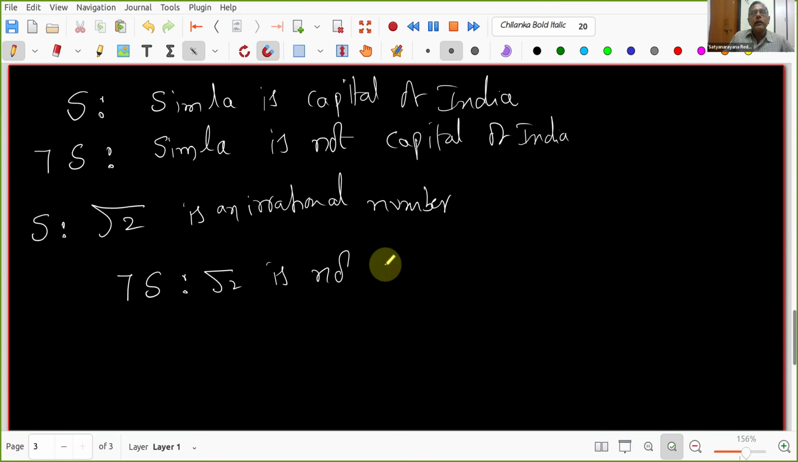Root 2 is not irrational. So we'll start with this, okay? Root 2 is not irrational. Then we'll show that somehow it is wrong.